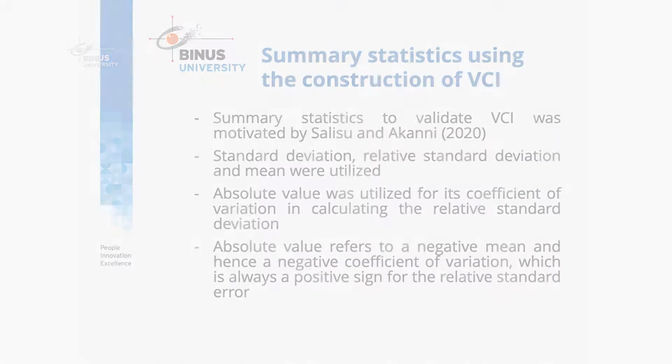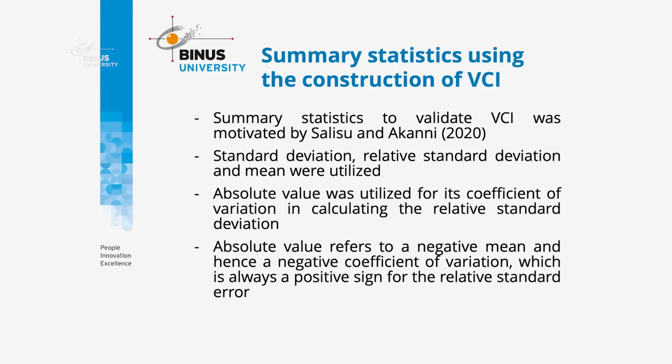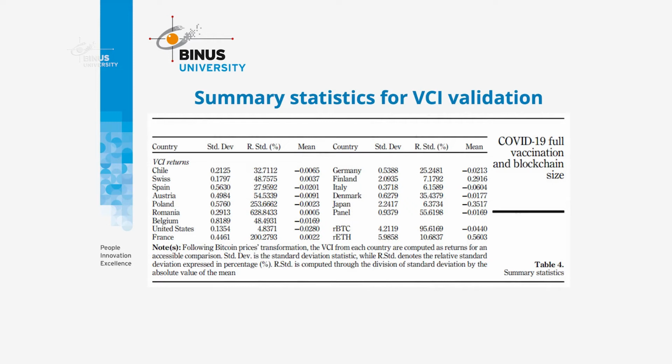Here are the summary statistics using the construction of VCI. The summary statistic to validate VCI was motivated by Salisu and Akanni when they constructed the GFI. And then we utilized standard deviations, relative standard deviations, and mean for these constructions of VCI. And then absolute value was utilized for the coefficient of variations in calculating the relative standard deviation. It means that a negative mean gives a negative coefficient of variations, whereas the relative standard error is always positive. So here are the summary statistics for VCI validations.